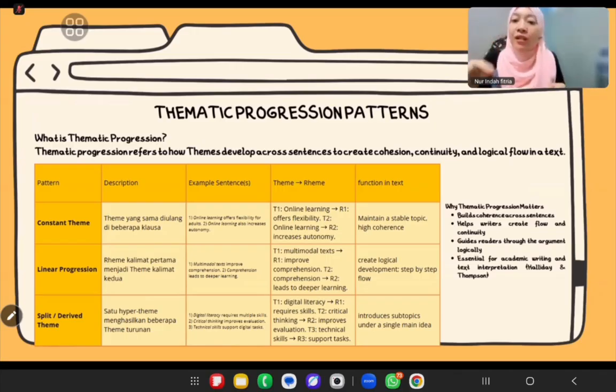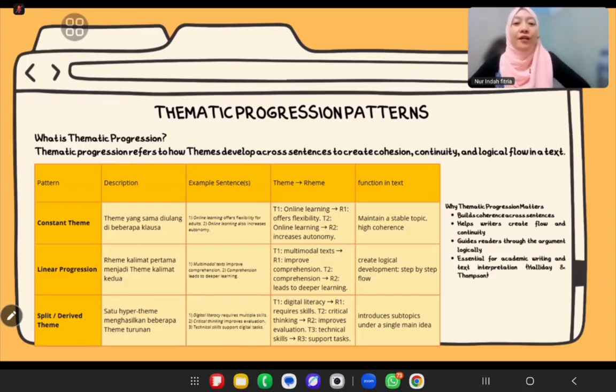From this, we get critical thinking improves evaluation. Skills support digital tasks. So one big idea branches into subtopics. This pattern is great when you want to explain complex concepts or organize information under one umbrella.